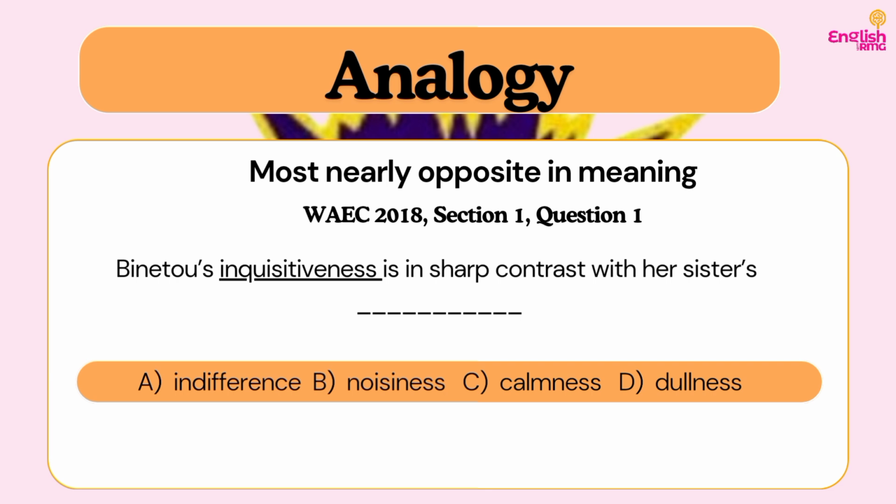So, what's the opposite of this? A, indifference. B, noisiness. I would even say noisiness is synonymous with inquisitiveness, and we are looking out for the opposite. C, calmness. Calmness could be a probable answer, but they said most nearly opposite, so let's continue to look at our options. D, dullness. No, because when you are not inquisitive, it does not mean that you are going to be dull. It does not mean that you won't be smart. It just means that you won't ask too many questions all the time.